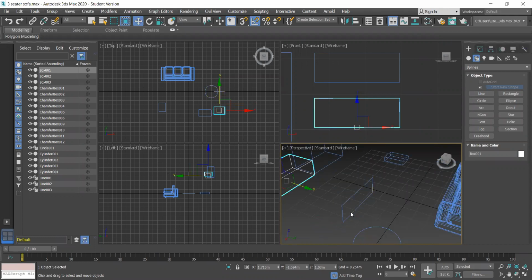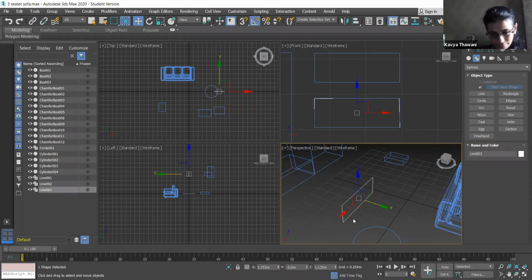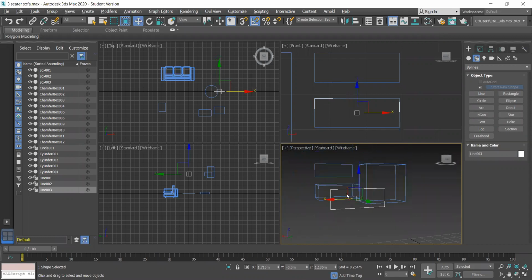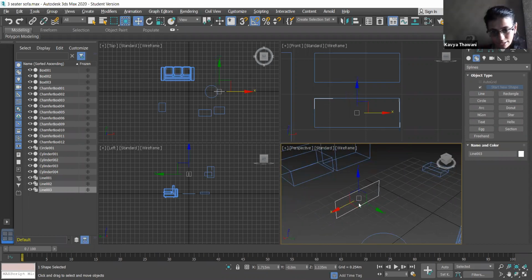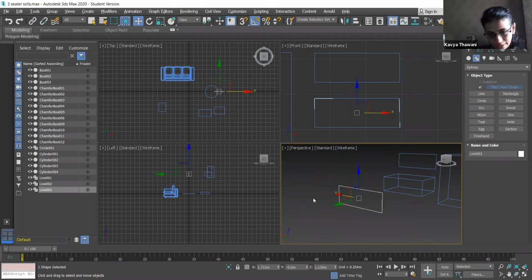So what should I do with this? Click on that. Just try to rotate it with your mouse. Don't rotate it. Just move it like how we view our 3D model, with Alt. Yes. You see, it is not proper, and it is not aligned in a place where it should be aligned.